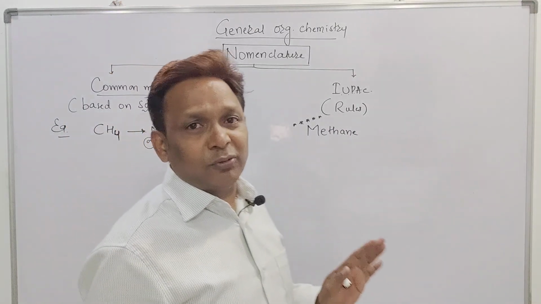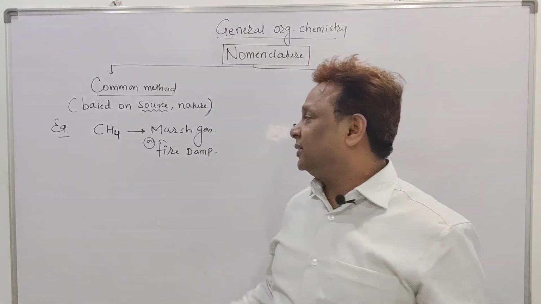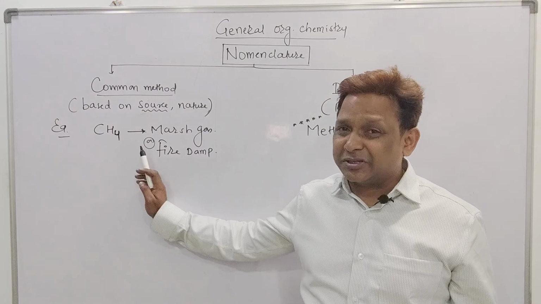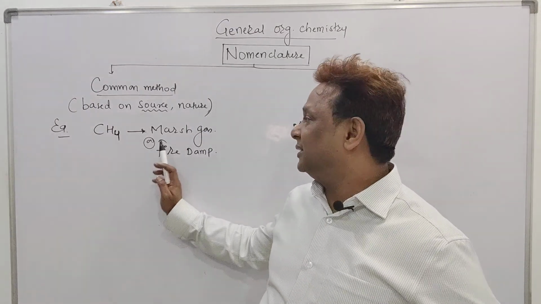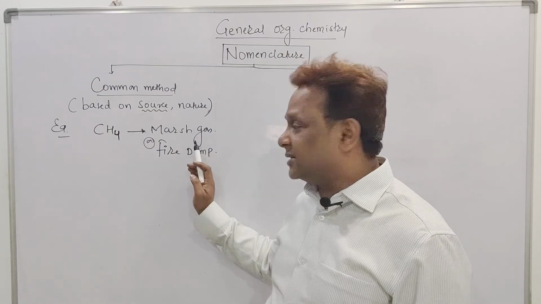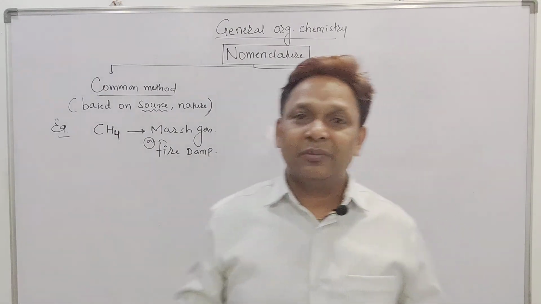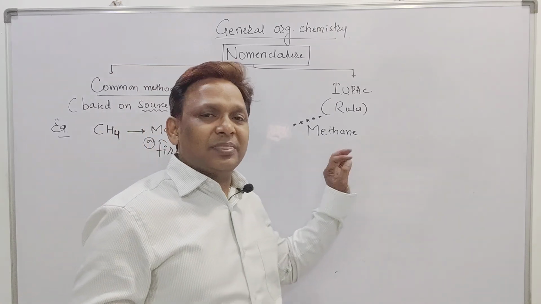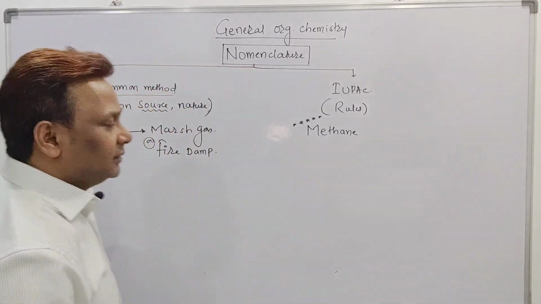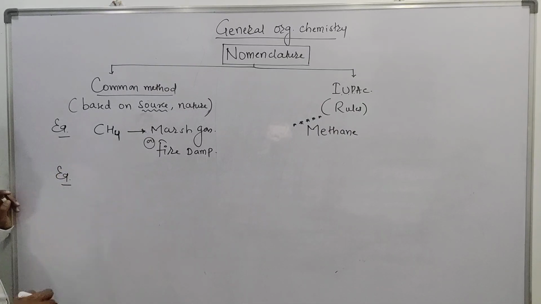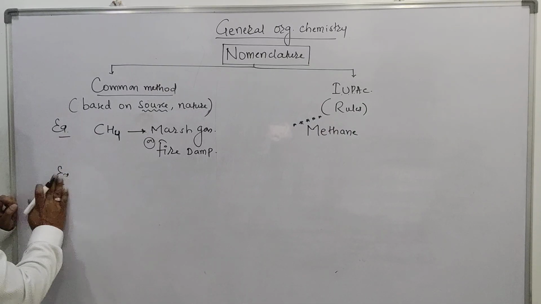For example, CH4 is a gas obtained from marshy places, called marsh gas and also fire damp, but the IUPAC name is methane. How we got methane, I will tell you based on the rules. One more example, which everybody knows: for common names, we'll go with the acids and all.